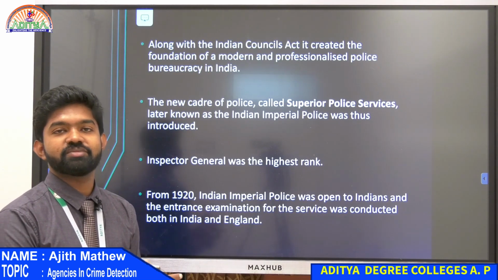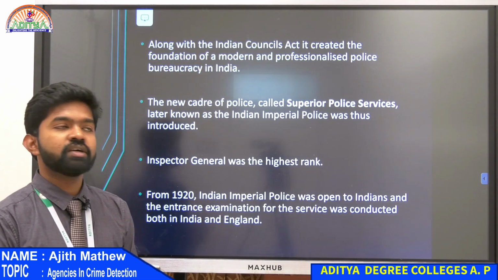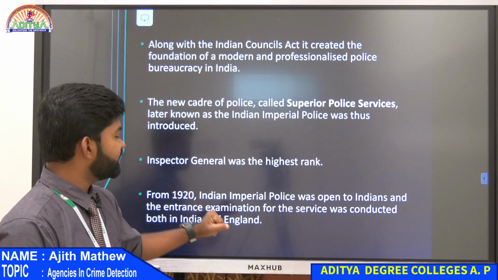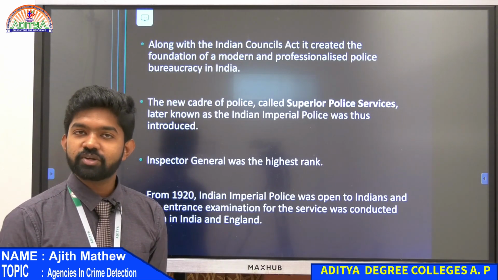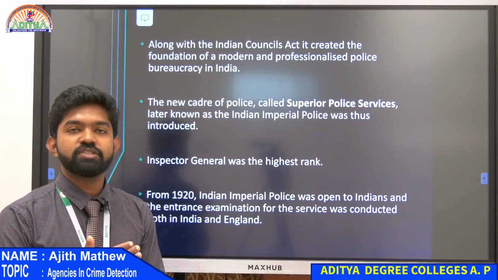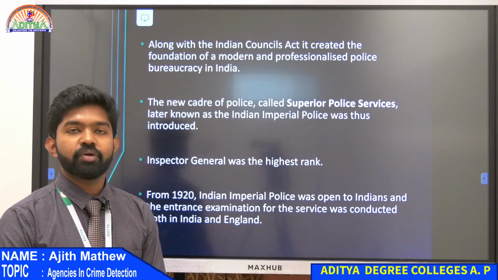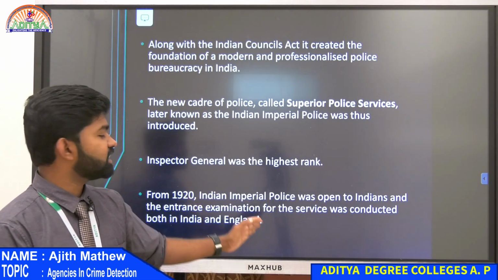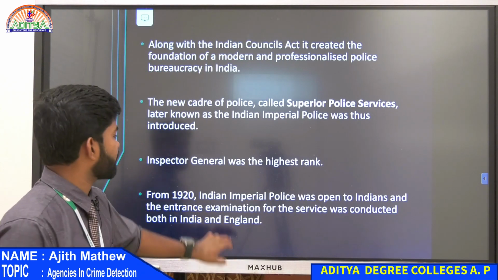You have to write the exams, UPSC exams. So from 1920, the imperial police was open to Indians also. Before that, Indians couldn't get to higher posts. So from 1920 it was open to Indians also, and they could write the entrance exams for the service.